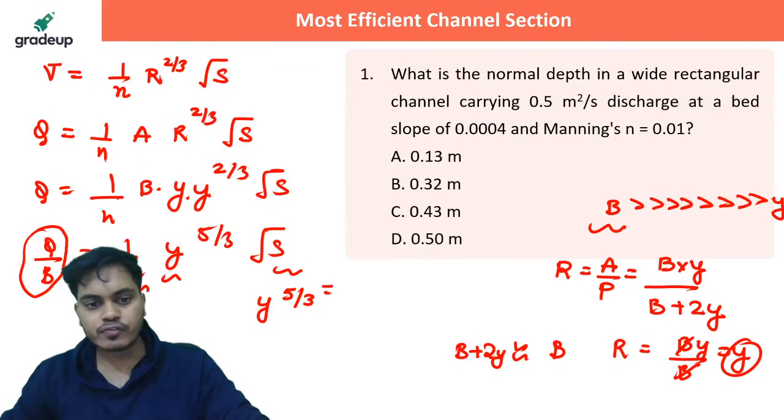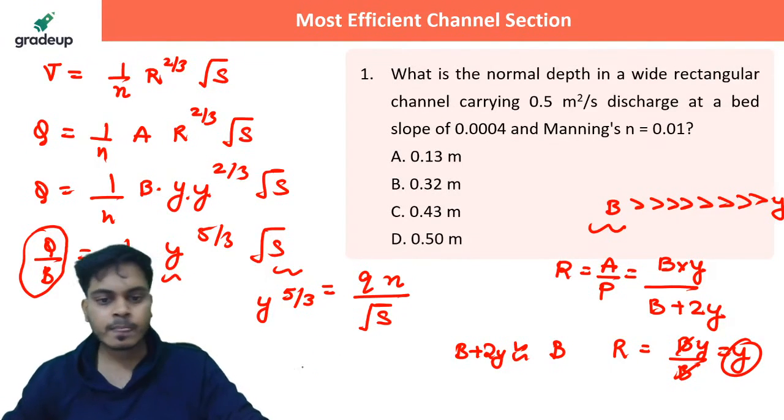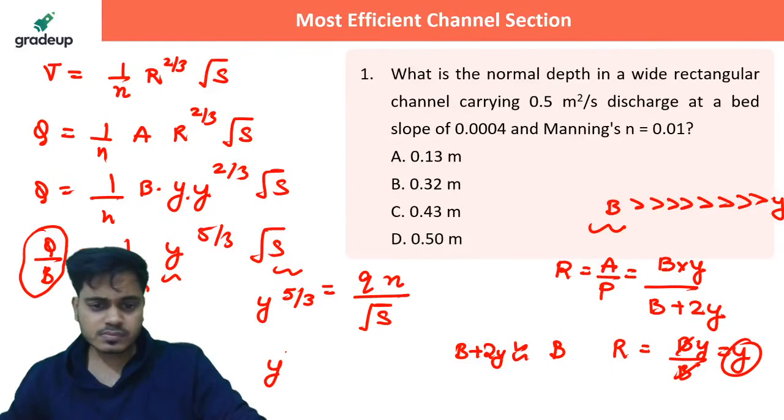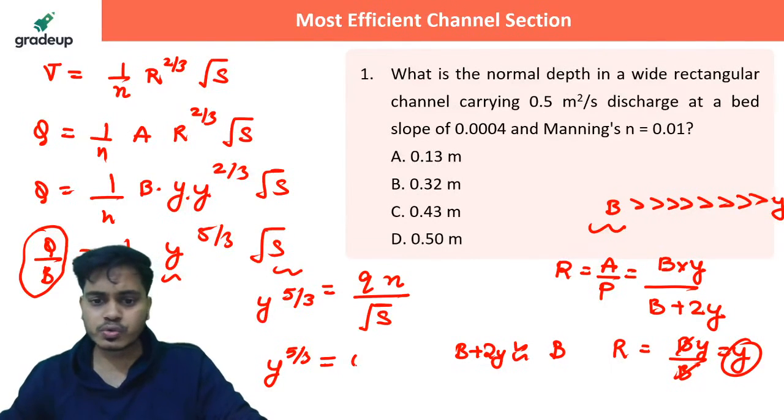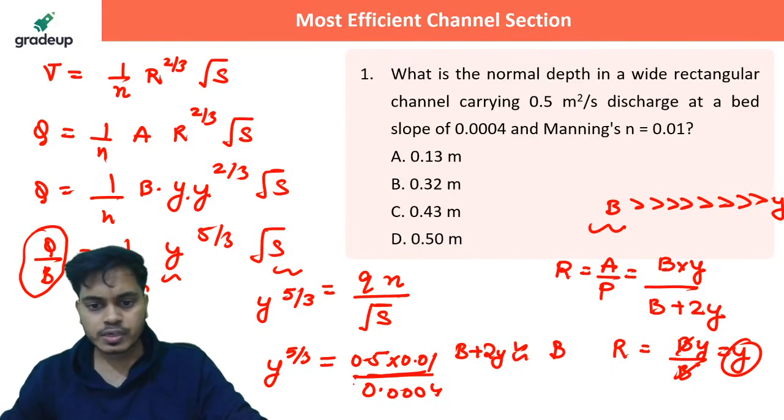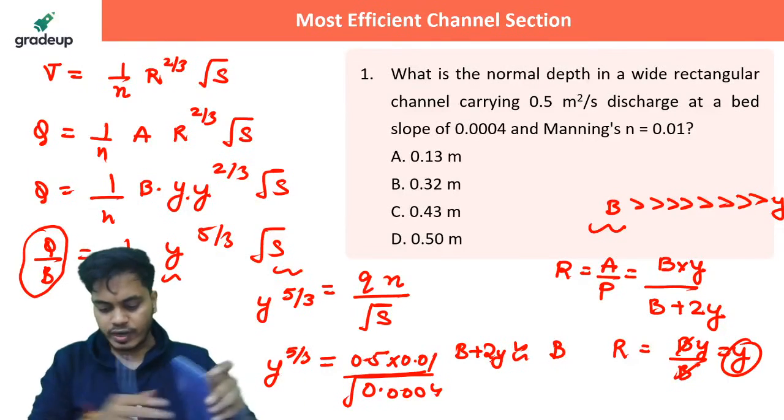Everybody quickly please tell me what is the answer that you are getting. So y raised to the power 5 by 3 should be equal to q into n divided by under root S, correct? So small q is 0.5, n is 0.01 divided by under root 0.0004.